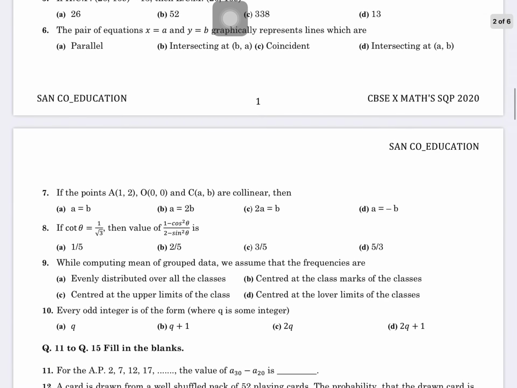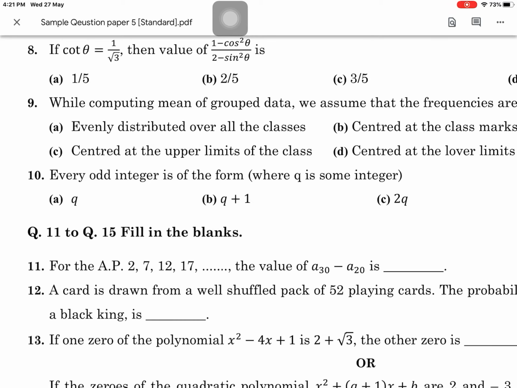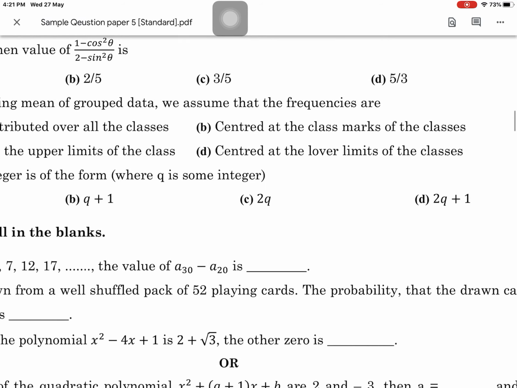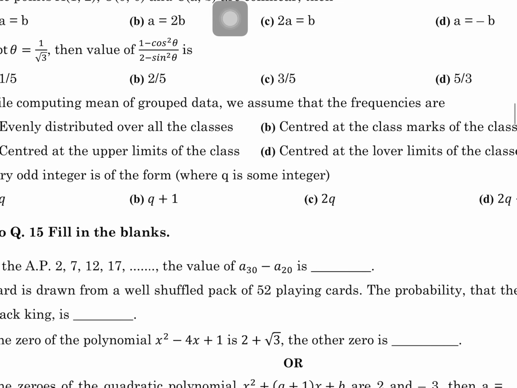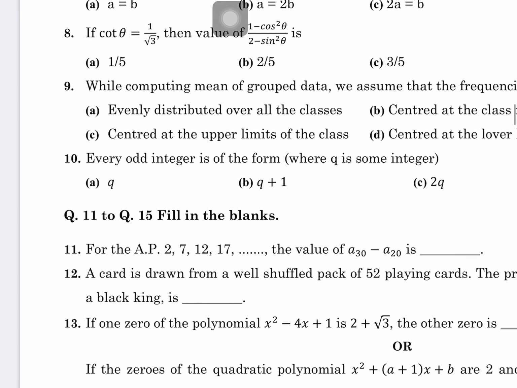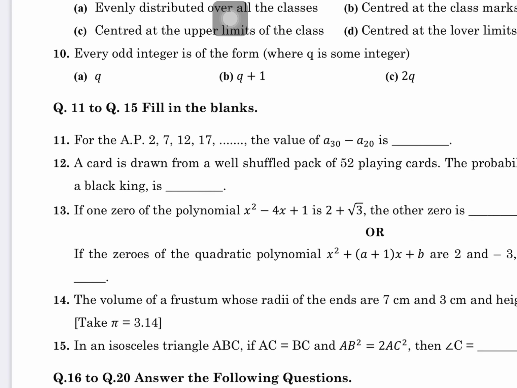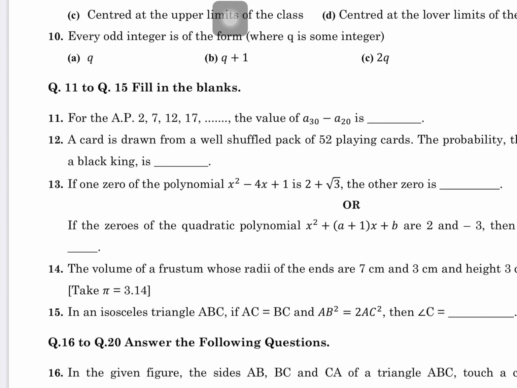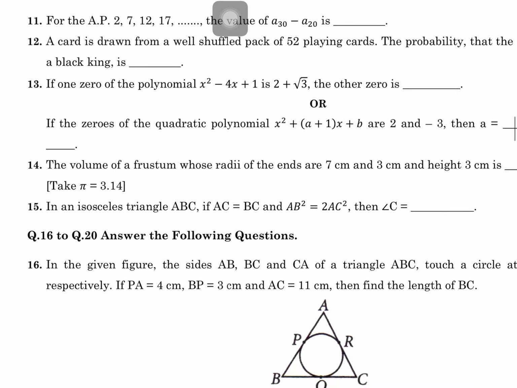Next question here, question number 10. You may see. Every odd integer is of the form what? Every odd integer is of the form q plus 1 or 2q plus 1? I think 2q plus 1 is there. Odd is saying here this because we need to give the even reference. Yeah, 2q plus 1 is odd because odd is always given as a reference of even number. You may see. Where is that?